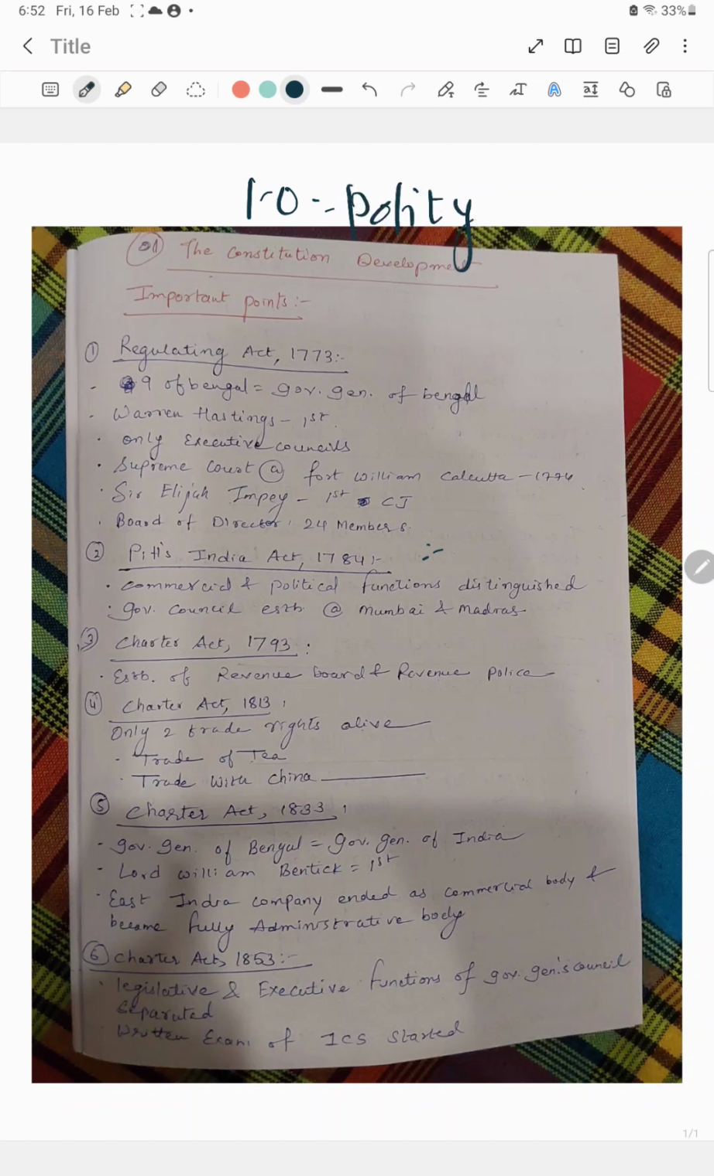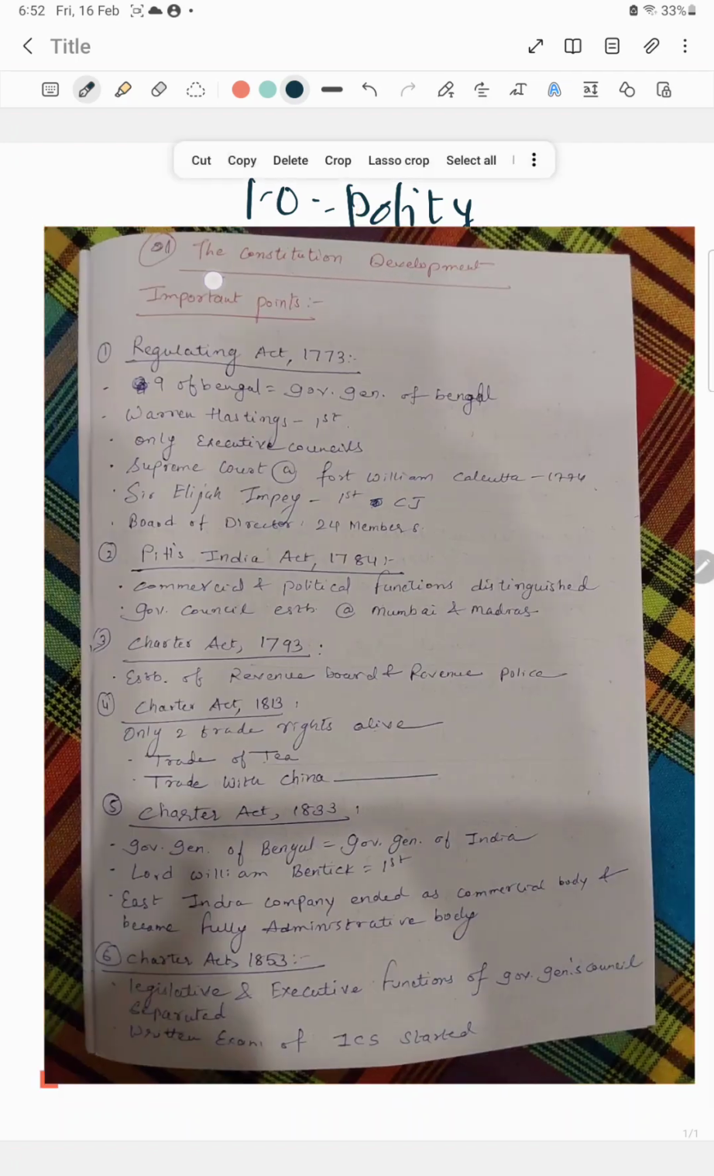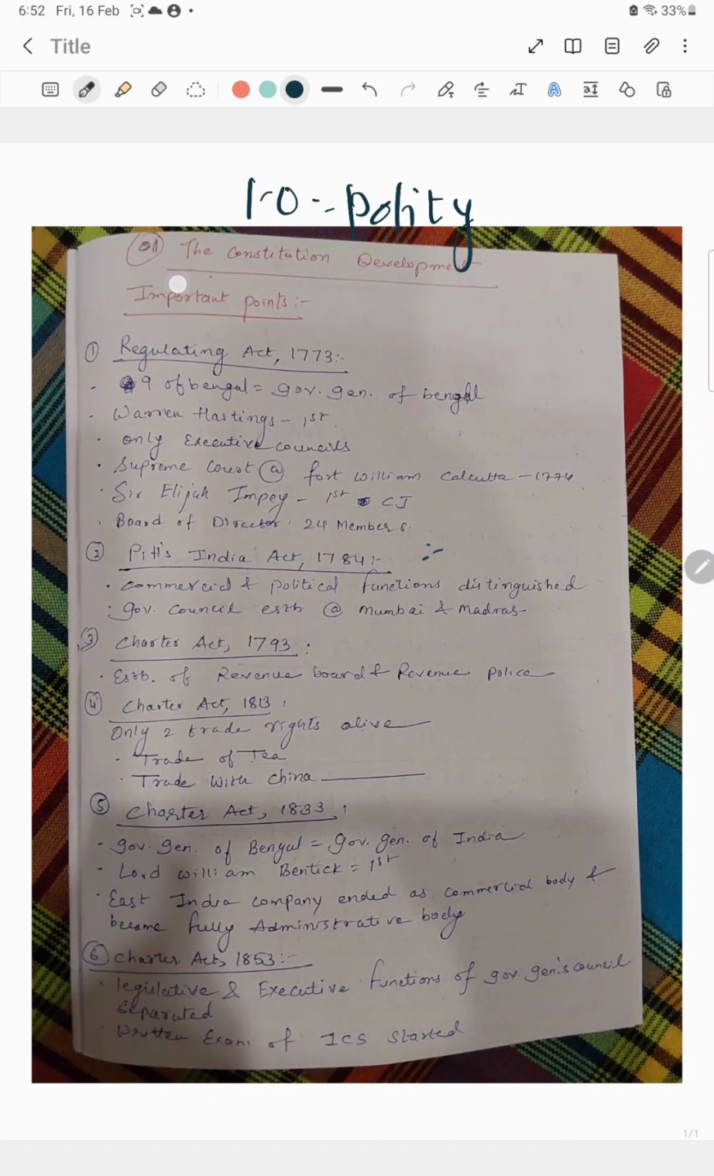So this is the first session of polity. Okay, and here today we will discuss the constitutional development that led to the formation of the Indian Constitution.